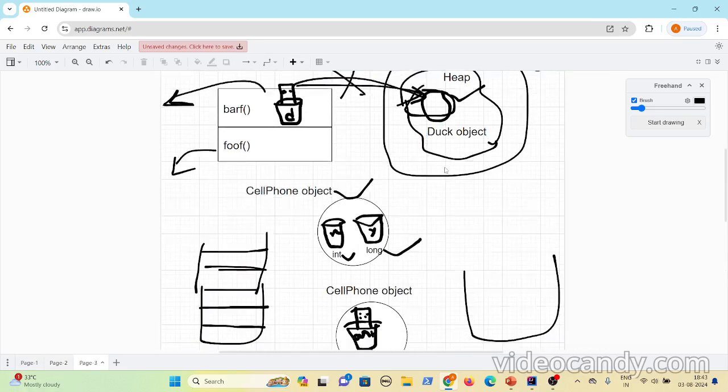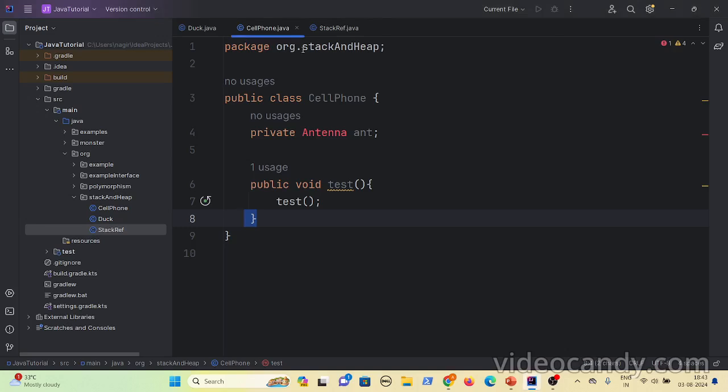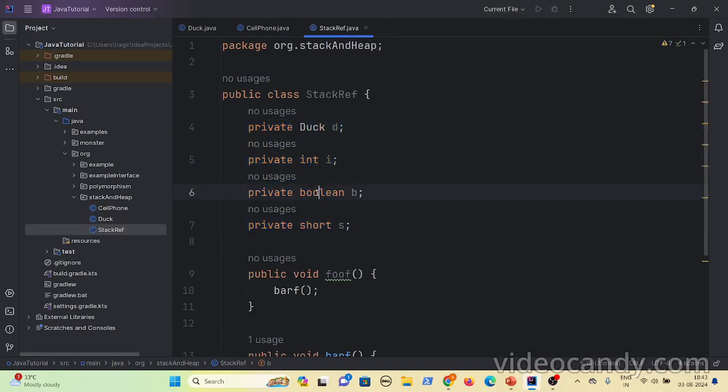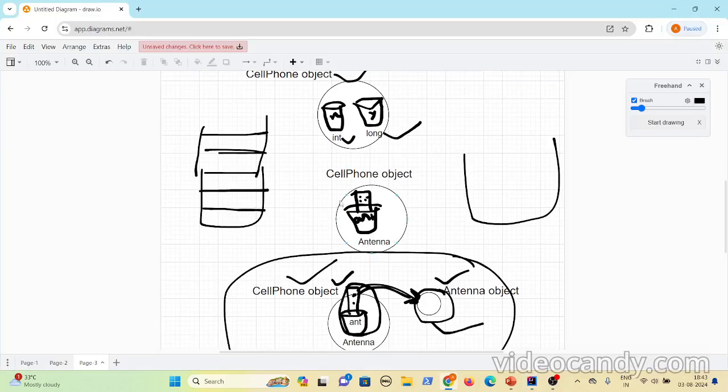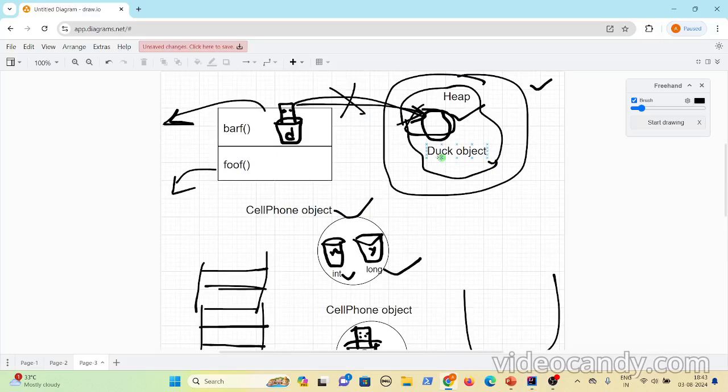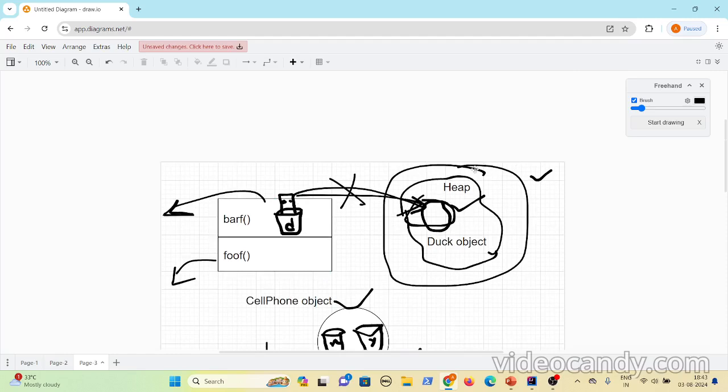Coming to the object memory, it depends on the memory of the instance variables, like how much memory it takes to allocate these instance variables. If it is a primitive, you can directly get the size, and if it is a reference variable and the object is not yet created, it will just have the reference variable. And for all the objects, if you unlink the reference variable from the object, the garbage collector takes care of cleaning up those objects.